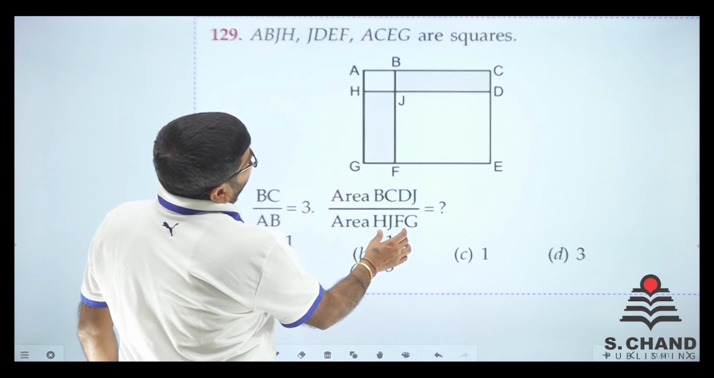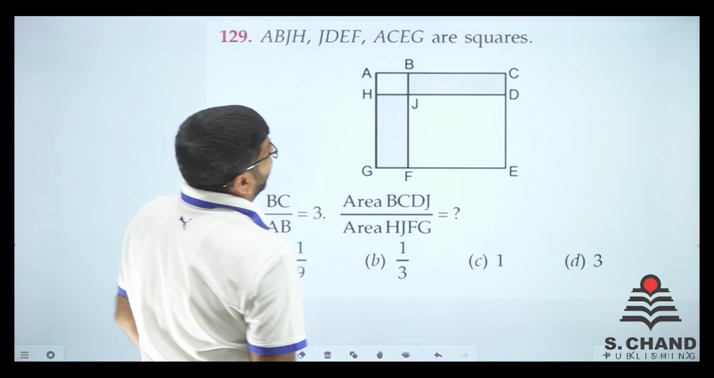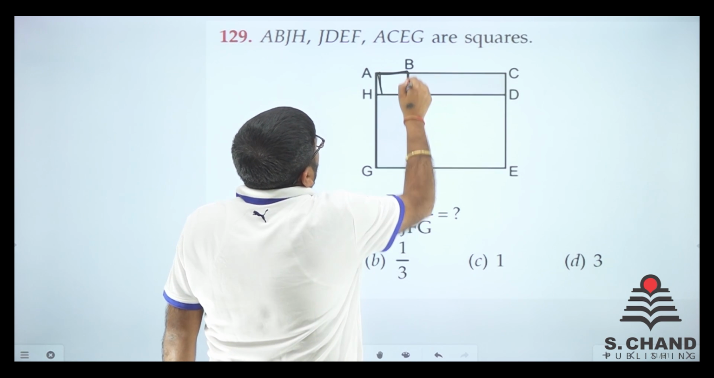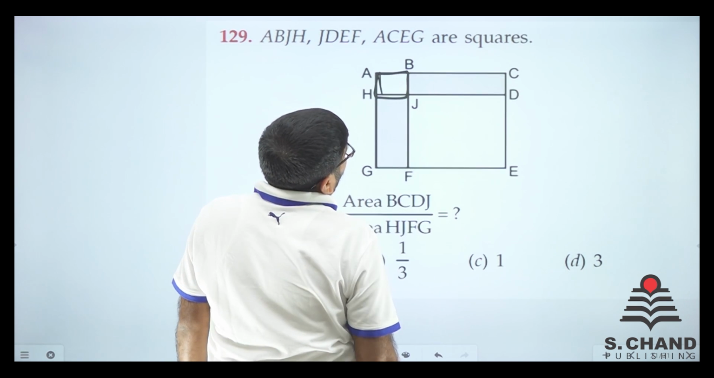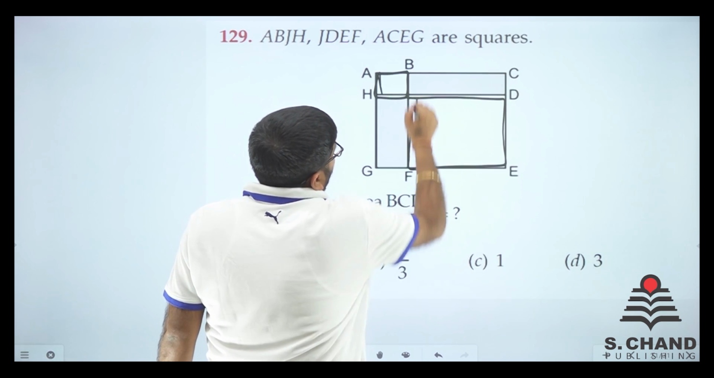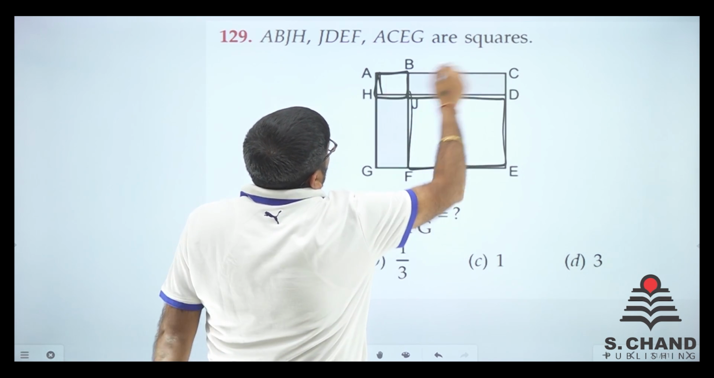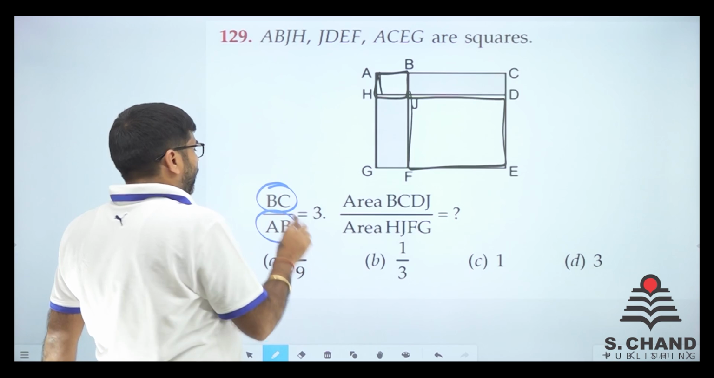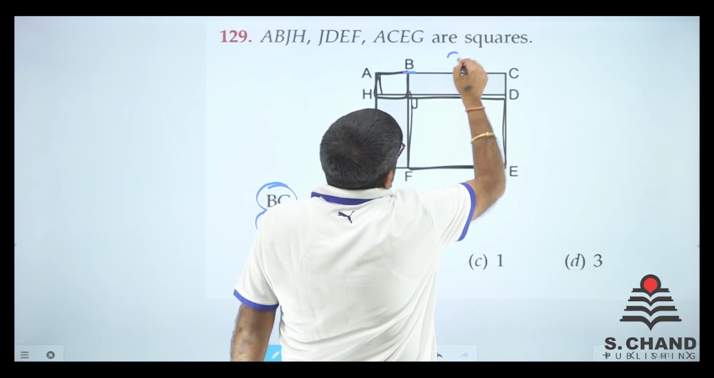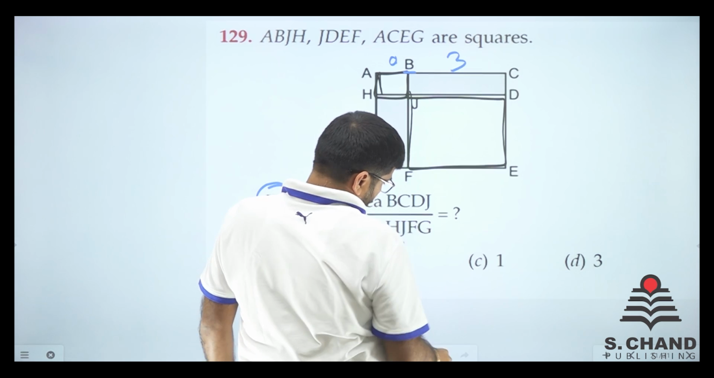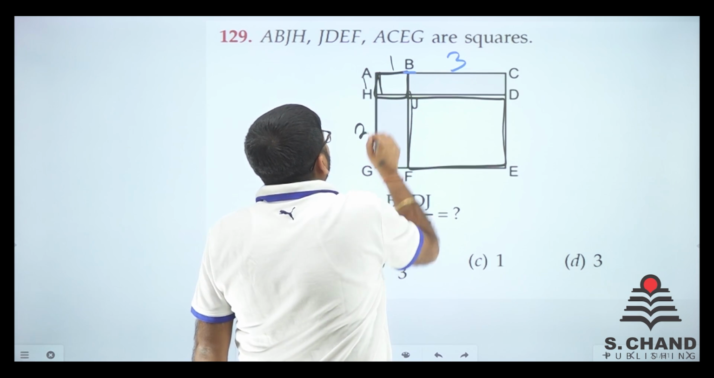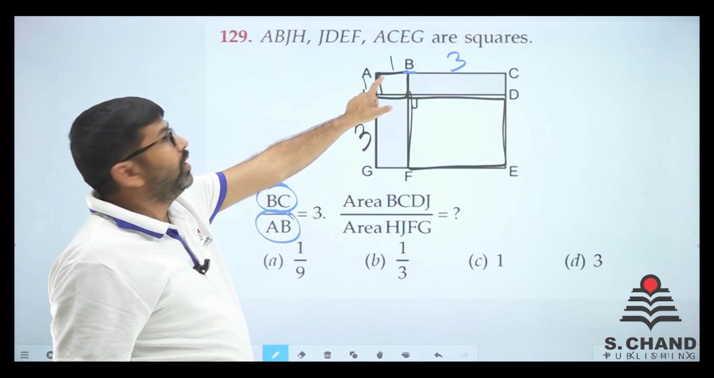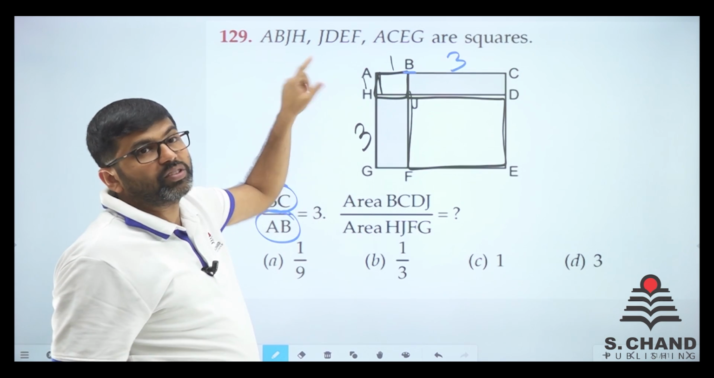Question number 129. Let's see what it says. It is said that ABJH is a square. JDEF, this is a square. And ACEG, the whole is a square. So everything is given. BC by AB is 3. So BC is 3. It is 1, 1, 3. This is 1 because it is a square. So if it is 1, then it is 3 because everything is square.